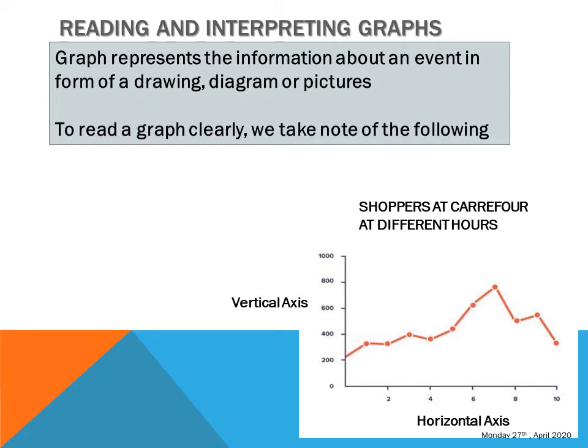Remember, when we did this lesson, I said to you that graphs are just representing information about an event, but it is being represented through a drawing, like the line graph, the bar graph, the pictogram. Remember the pictogram? And also, there's one more. We have the bar line graph, the line graph, we have the pictogram, and then we have the tally. Remember the tally? That's the frequency table. Okay, so always bear in mind that whenever you see a graph, it is just giving information about an event to you through a diagram.